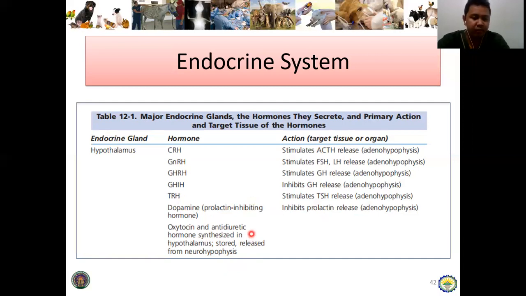Next is the oxytocin and the antidiuretic hormone. So synthesized in hypothalamus, stored, released from neurohypophysis. So take note, there are only two hormones as of today na ginarelease ng neurohypophysis. That is the oxytocin and the antidiuretic hormone. Ang other name ng antidiuretic hormone or ADH is the vasopressin. So kung gusto niyo spell out, pwede niyo lang sa search for further learning.